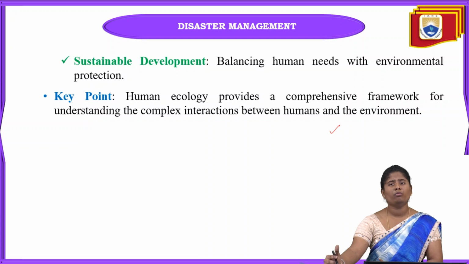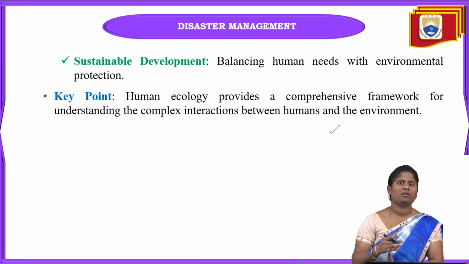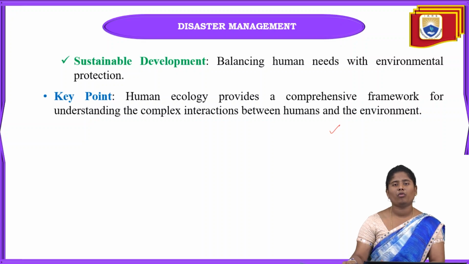Means when we humans are very much aware, for example, if deforestation is done, what is the main impact towards the environment? We humans have to know that. Okay, if we do this deforestation, what will be the impact towards the environment?